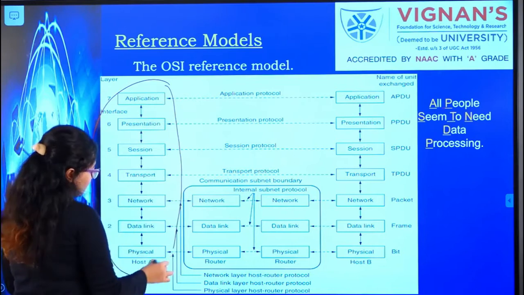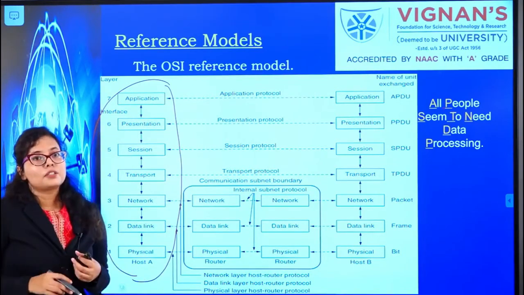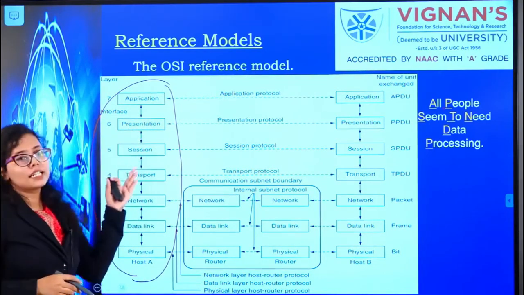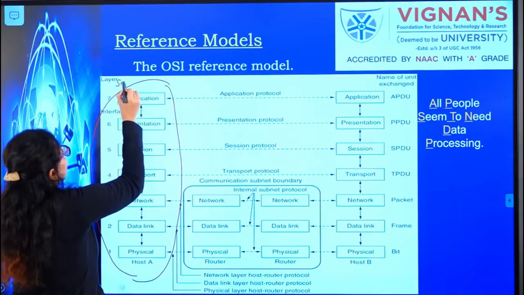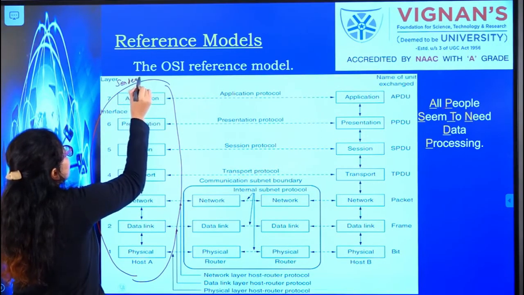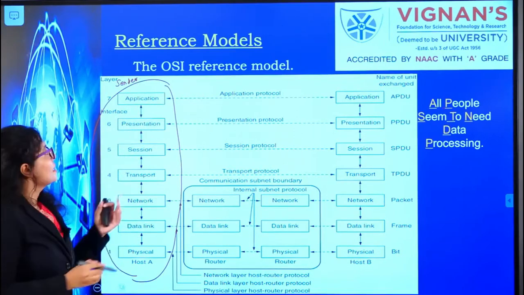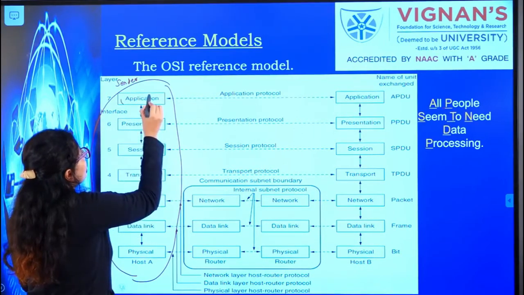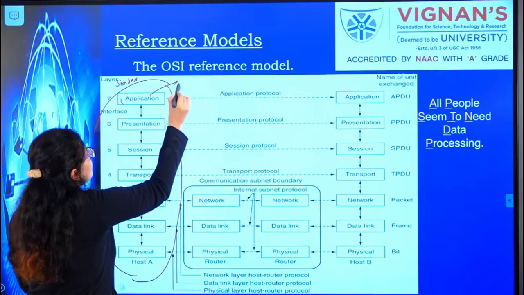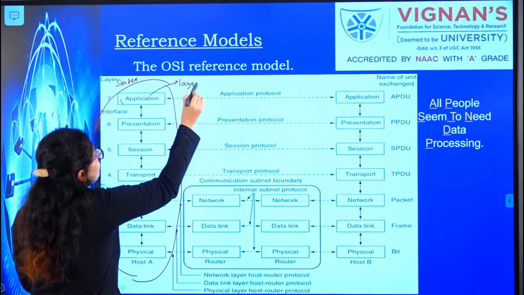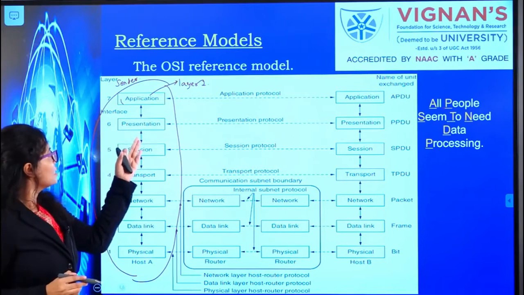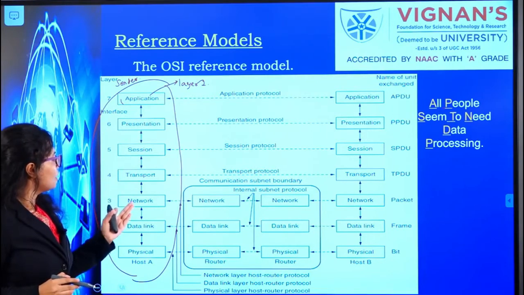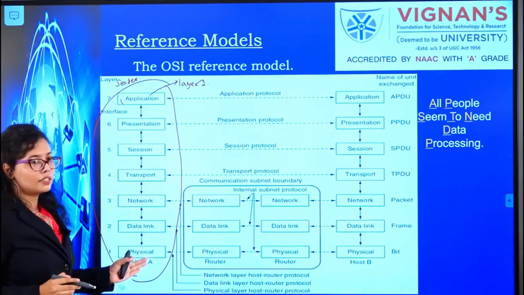If you consider host A as the sender, the first layer is the application layer. Similarly, you have the second layer called presentation, then session, transport, network, data link and physical layer.